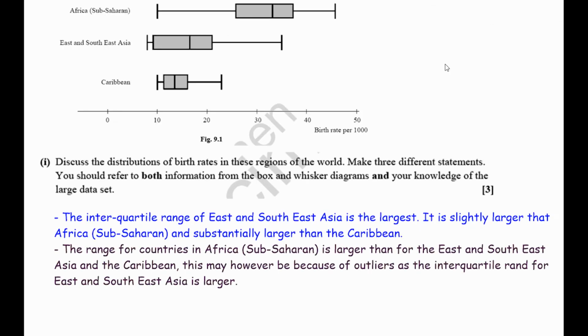Okay, so 2 comments that really are talking about the same thing. They're talking about the spread. The first one, we straight away went into the interquartile range, which already eliminates outliers. The second one, we refer to the range, and we mention the outliers and what impact it might have on the interquartile range. Be careful to just use one of these. The 2 of them are overlapping, so it won't be worth 2 marks. It will just be 1 mark for either of these.